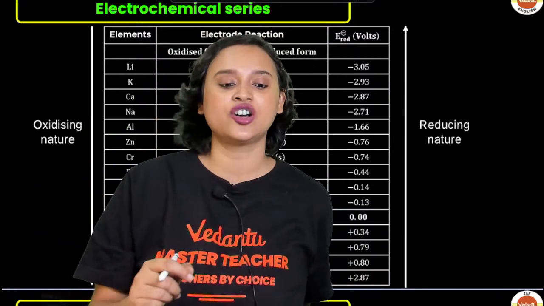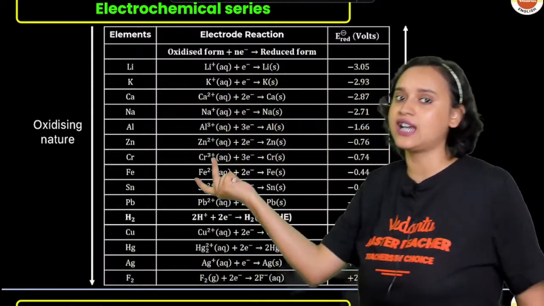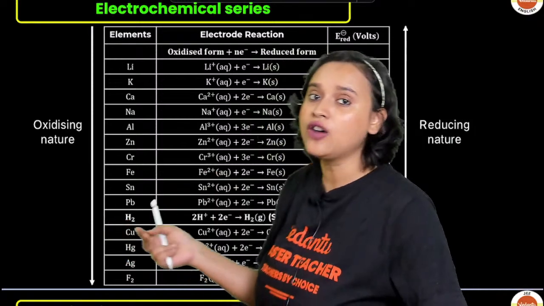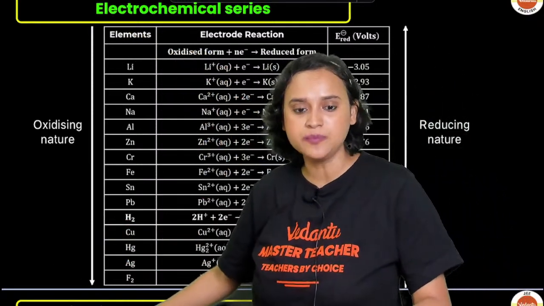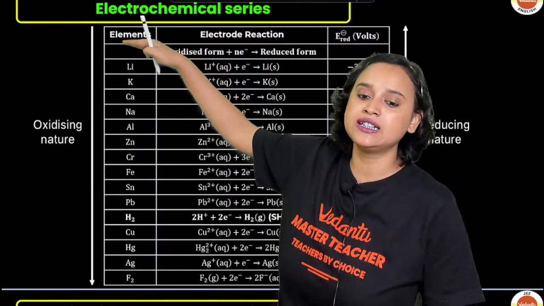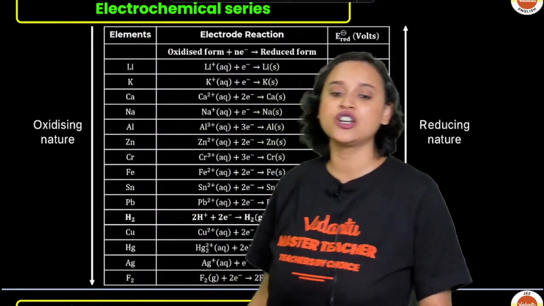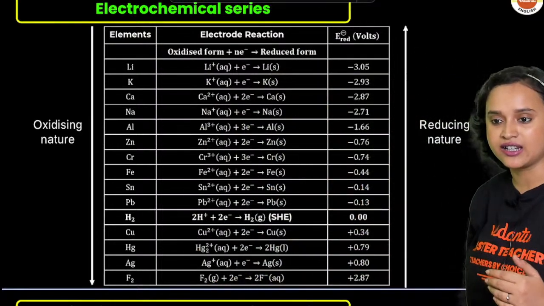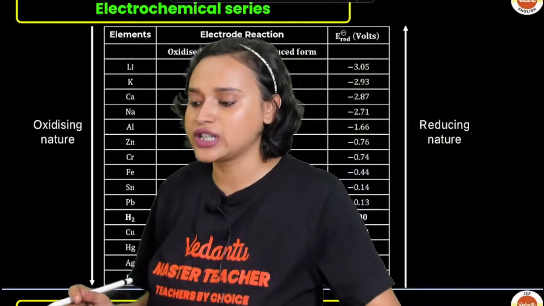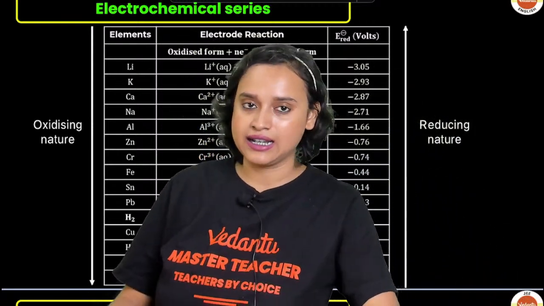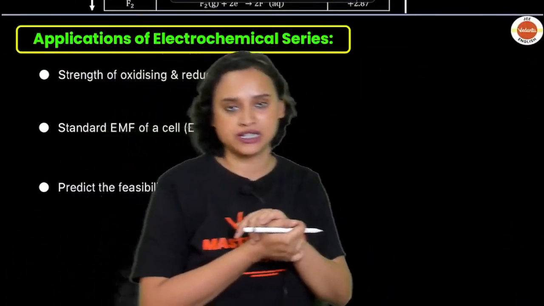This is there in your NCERT, and this is basically the reverse of the NCERT image. In the NCERT image, you have fluorine on the top and lithium at the bottom. Here we have added lithium at the top, fluorine at the bottom. So as you go from top to bottom in this picture, oxidizing nature is increasing, and as you go from bottom to top, the reducing nature is increasing. Clear, everybody?